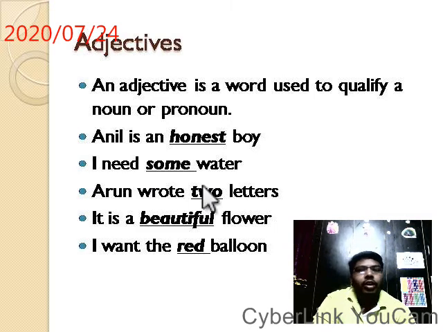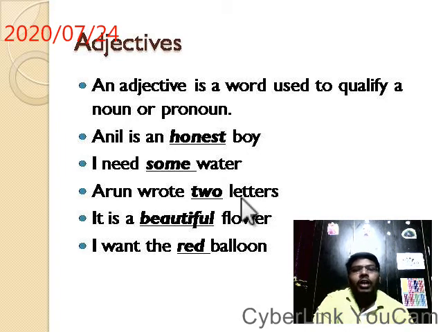Water, again a noun. I need some water. How much water? Some water. So it gives the degree or quantity. Here Arun wrote letters. Immediately the question is, how many letters? 2 letters.